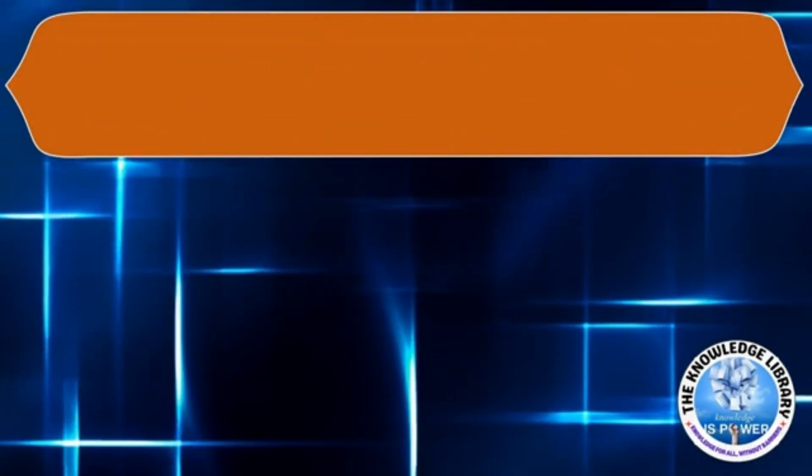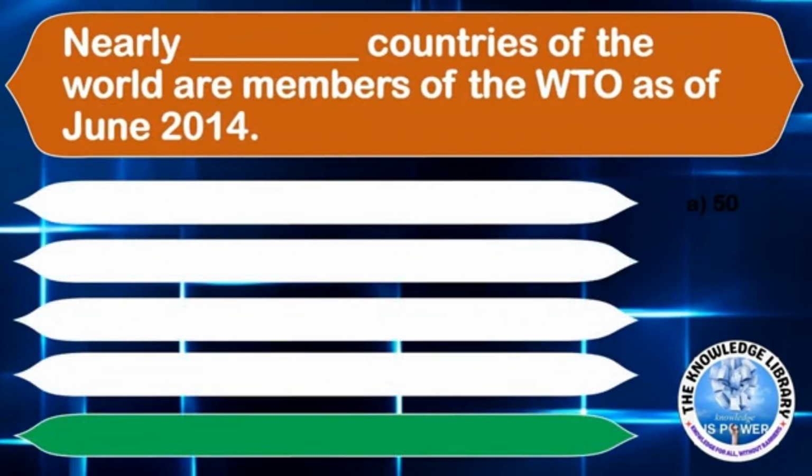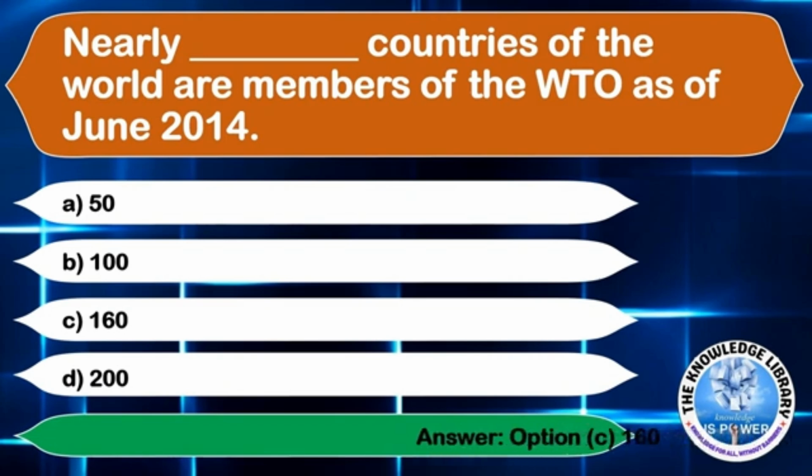The next question is, nearly dash countries of the world are members of the WTO as of June 2014. Option A 50, option B 100, option C 160, or option D 200. The correct answer is option C 160.